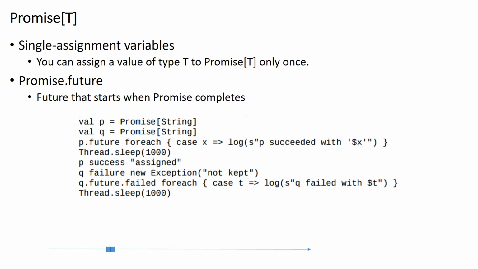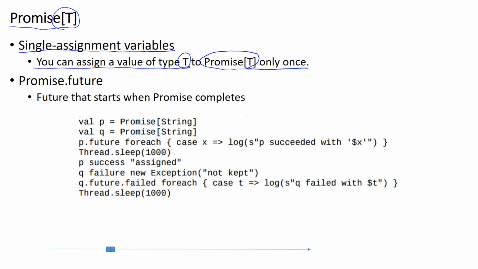Promise is another important construct in concurrent programming. We can think of promises as single assignment variables. For example, for a promise of a type T, we can assign a value of a type T only once. When we assign a value of a type T, then this promise of a type T completes, and we can also start the future associated with the promise.